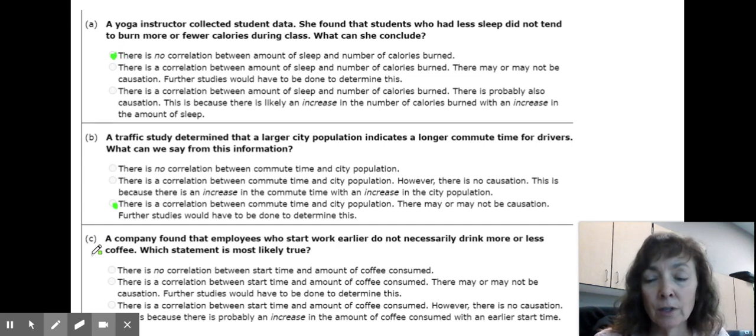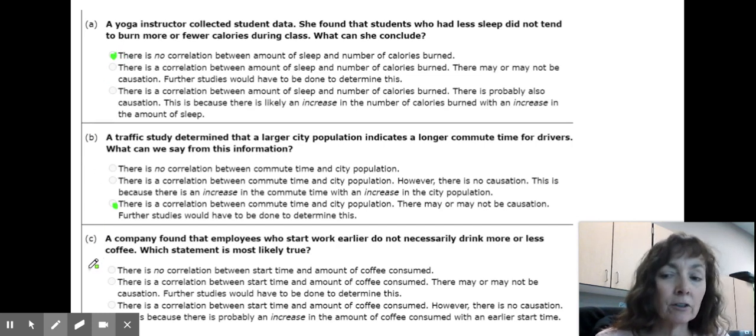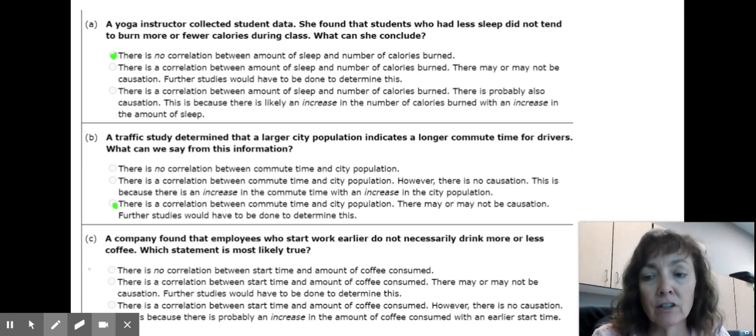And if you read this one, it should kind of sound like the first one. The company found that employees who start work earlier do not necessarily drink more or less coffee. No finding, right? No correlation.